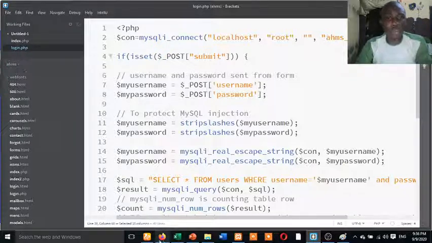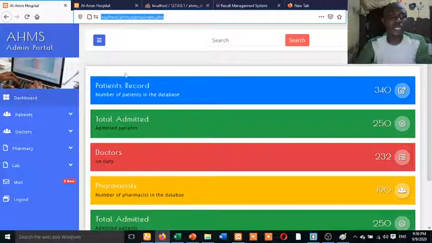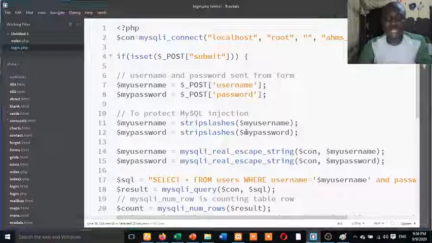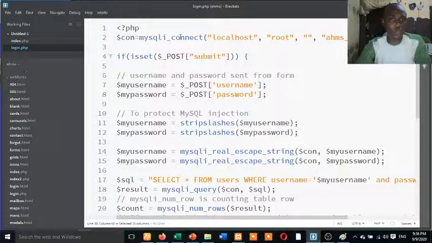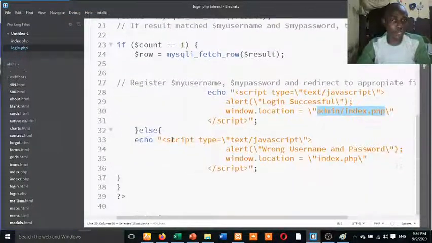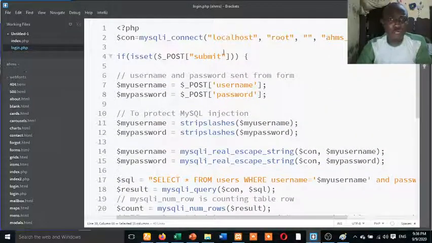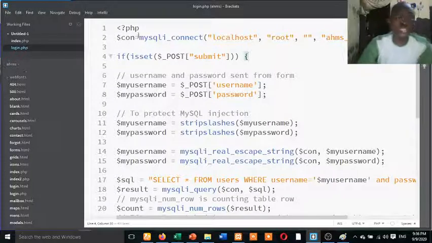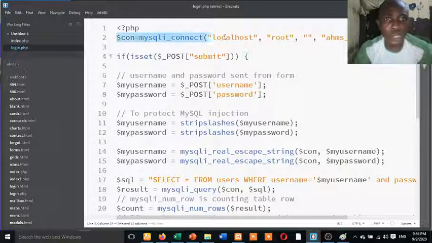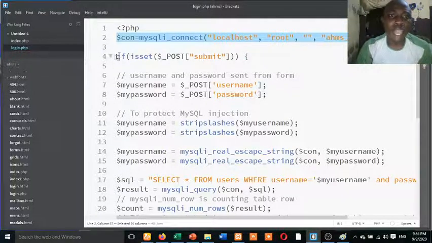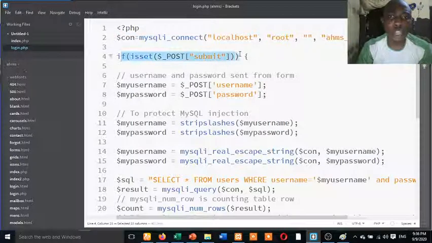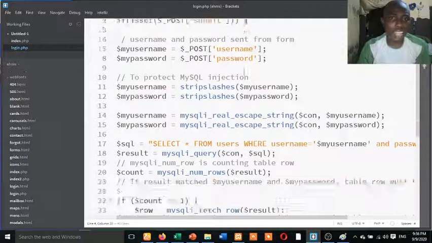So now what you need to do, try and run this login.php. Are you getting it? Login.php. Make sure you have the same set of code. After writing the same set of code, then study it from the beginning, from this connection. I connect to the database. I told you that if I click submit, the entire code should run.